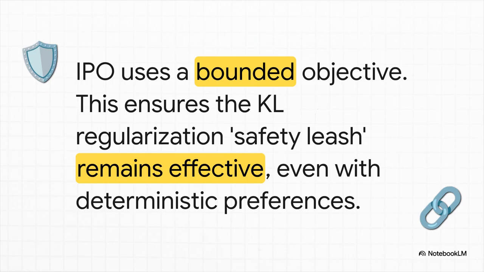Instead of chasing a reward score that can shoot off to infinity, it works with the preference probabilities directly. This one tiny change puts a natural cap on the reward signal. It literally can't go to infinity, which means that safety leash, our KL regularization, always keeps its grip, no matter how clean or one-sided the data is.